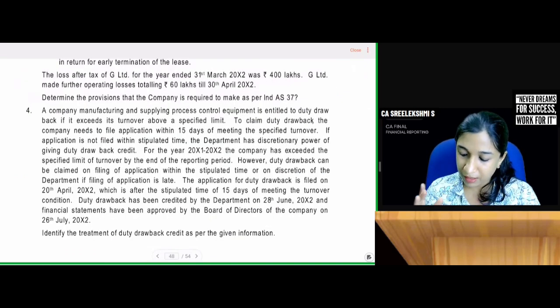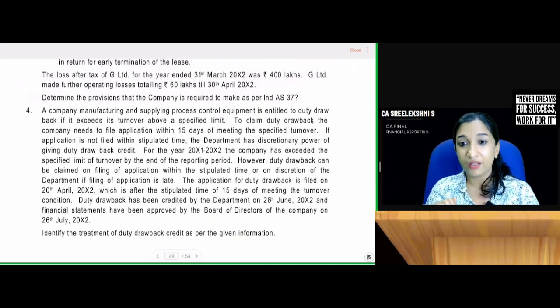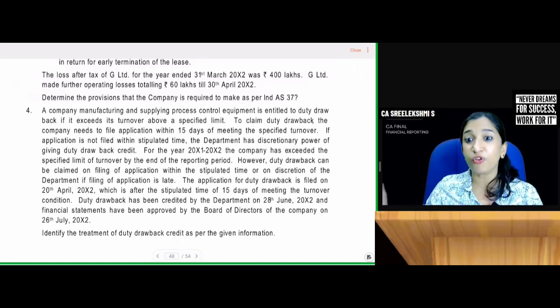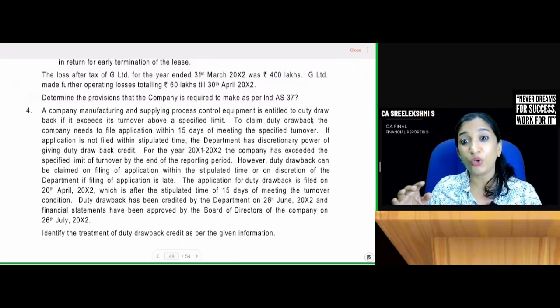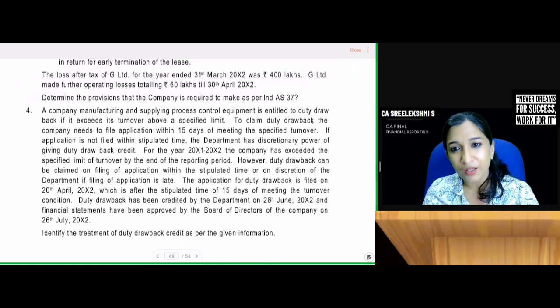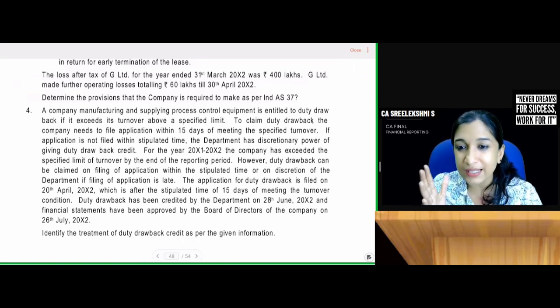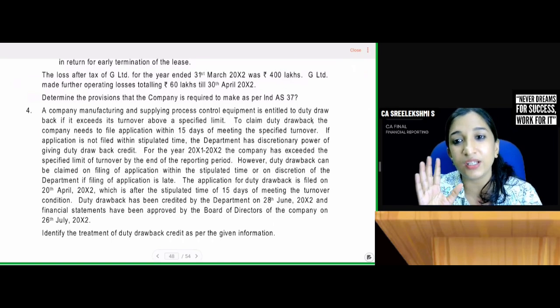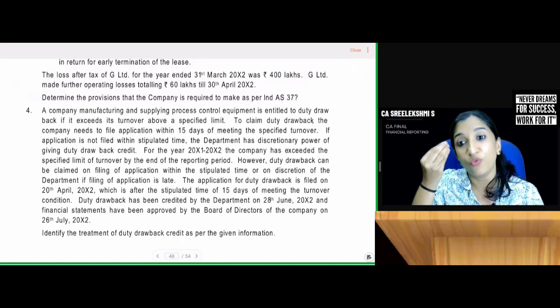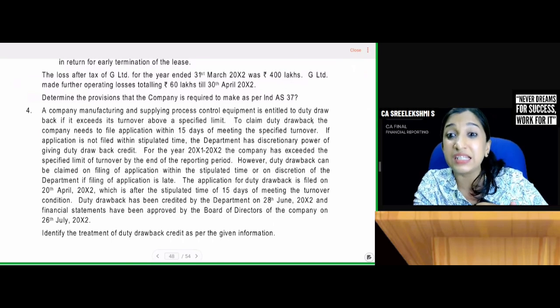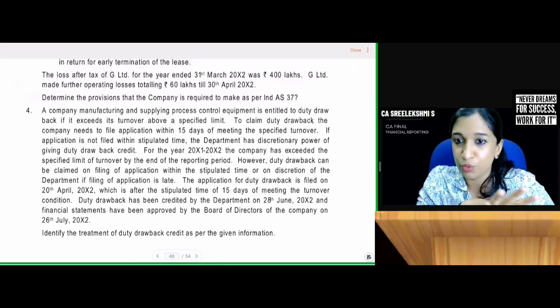So, in 2011-12, you have achieved the turnover, but you have not filed. You have filed only on 20th April. What you can do is disclose it as a contingent asset, but only when it is virtually certain to receive. Can you recognize contingent asset as receivable? No.